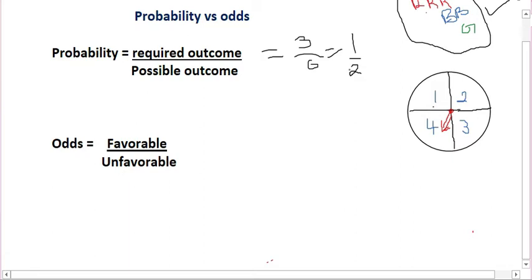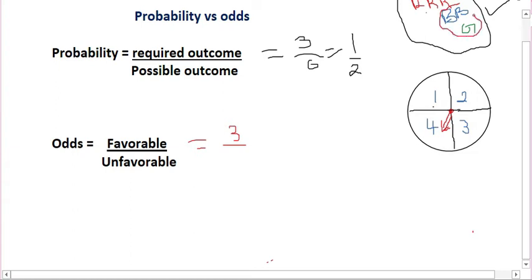That is the probability. Then odds, on the other hand, the odds of picking red. That is success. How many red do we have? We have 3 reds. The odds of picking red is going to be 3, that is success, over failure. Out of 6, we have 3 reds, then we still have 3 remaining.